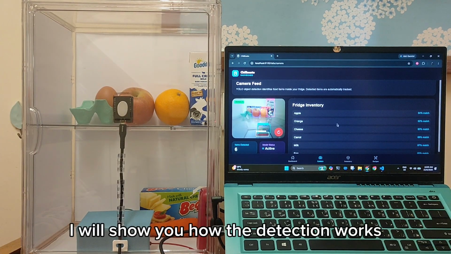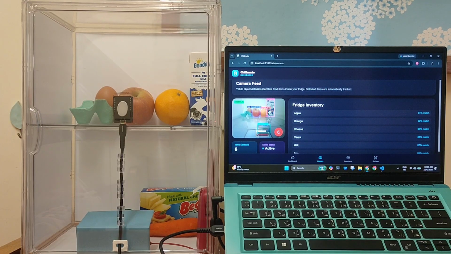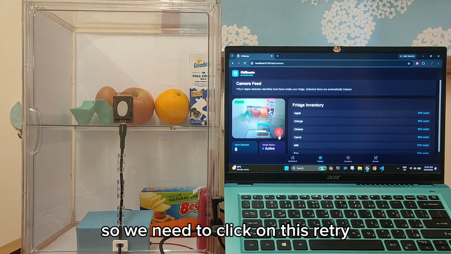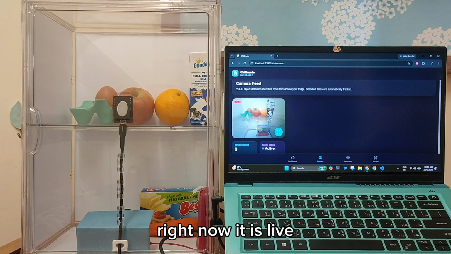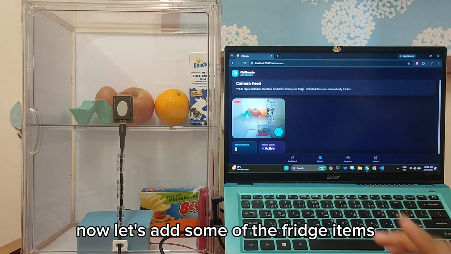I will show you how the detection works. So we need to click on this retry button to capture our new image. Right now it is live. Now let's add some of the fridge items.